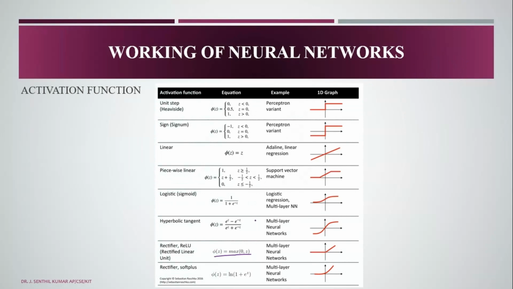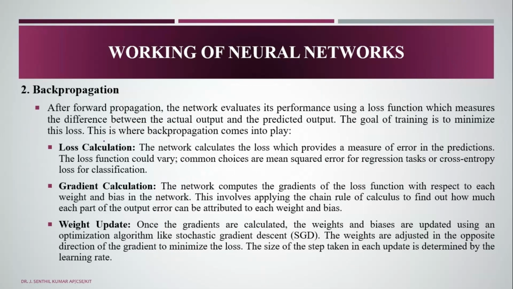Then backpropagation. Suppose we are going for loss calculations, and the weight is not proper. Initially the weight and bias are 0. We have to recheck the weights, going backwards, to calculate the weights. That is the loss function. And in gradient calculation, the network computes the gradients of the loss function with respect to each weight and bias in the network. This involves applying the chain rule of calculus to find out how much each part of the output layer contributes to each weight and bias.